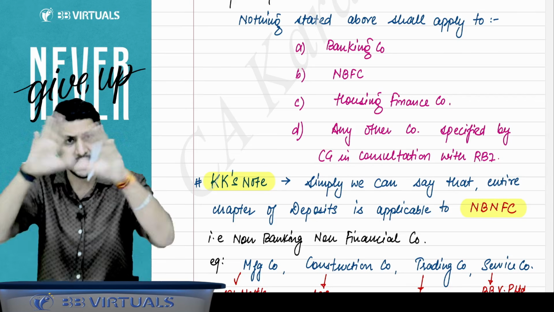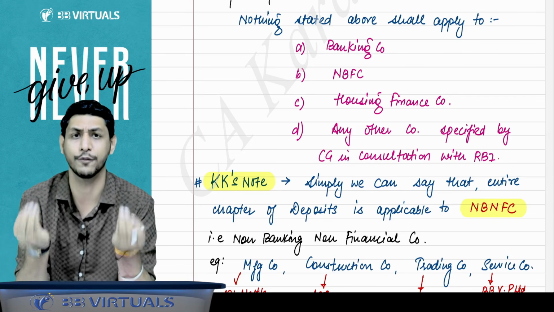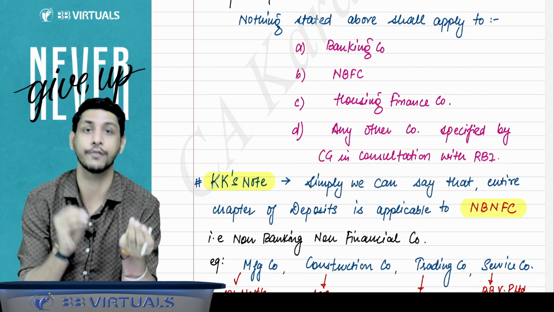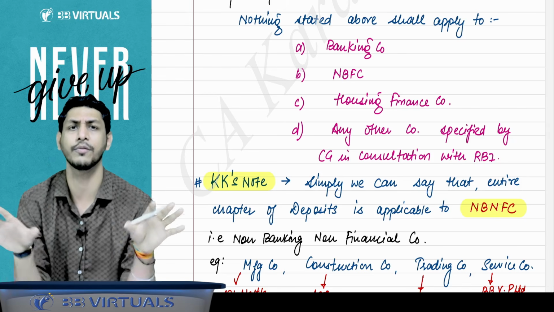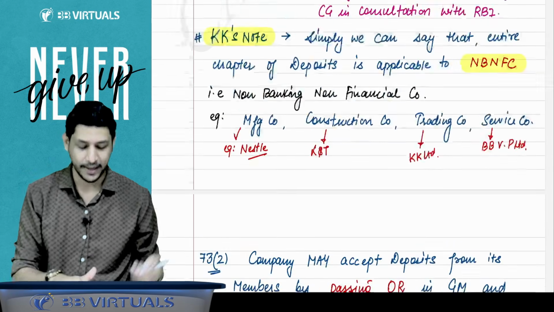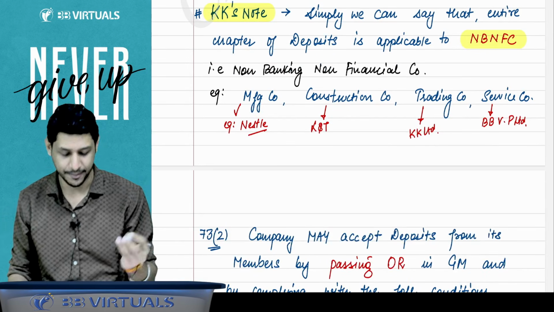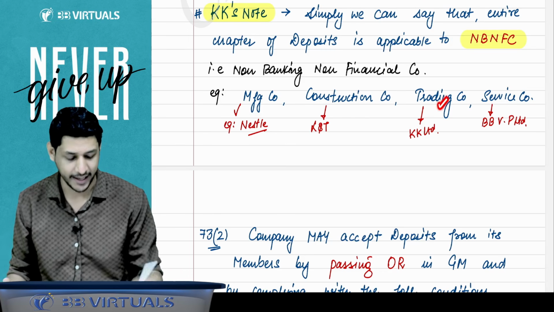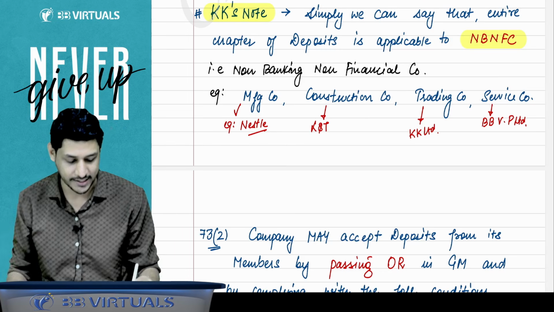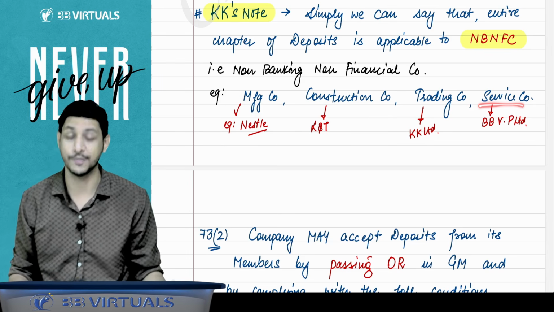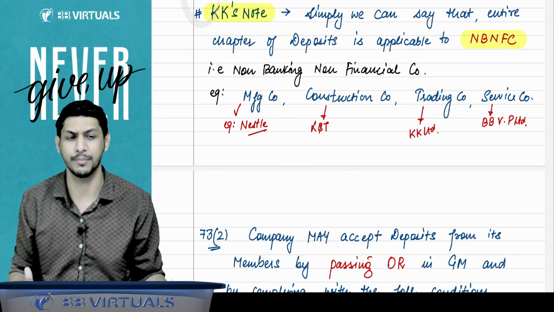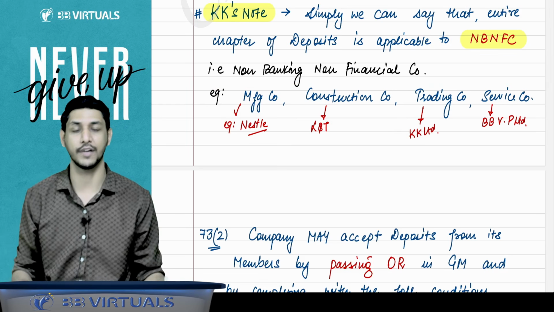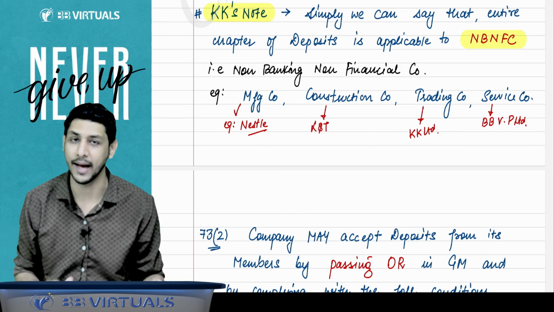So on what kind of companies will the entire chapter be applicable? NBNFC, like kind of companies which are non-banking, non-financial company. They should not be involved in that financial business. For example, any manufacturing company, like Nestle. Any construction company like L&T. Any trading company, you can take a hypothetical example, KK Limited. A service providing company, for example, BB Virtual Private Limited. So these are the companies on which this chapter is applicable. Banking company, NBFC, housing finance company: on these companies, this chapter is not applicable.